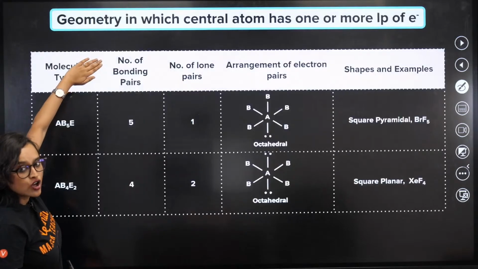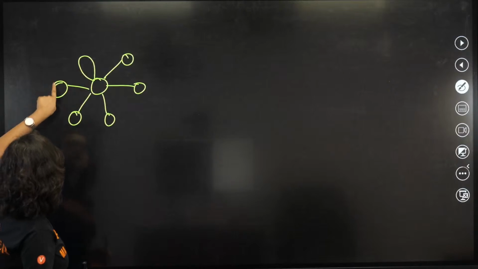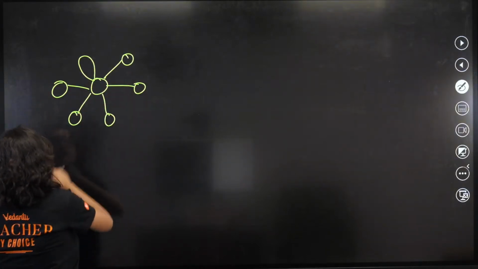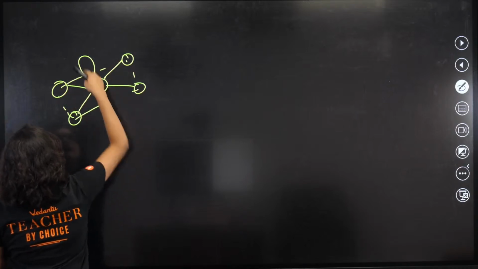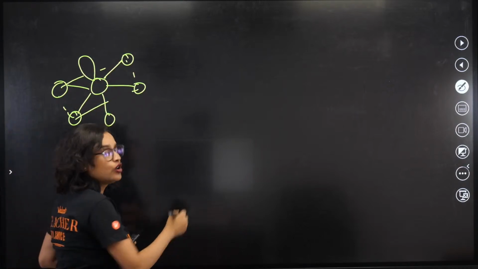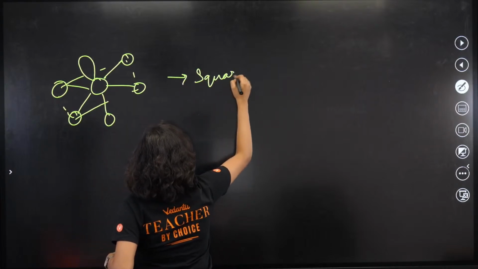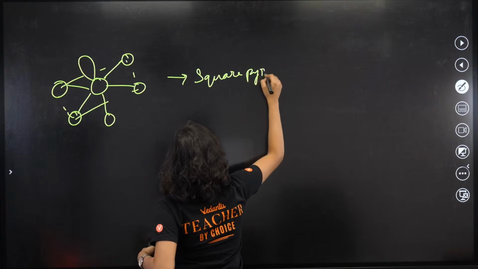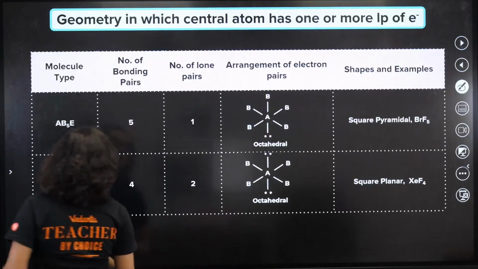Is this seesaw? No. This is square pyramidal. See, it will become a square, and then there will be protrusion as well. So, square pyramidal. Okay?